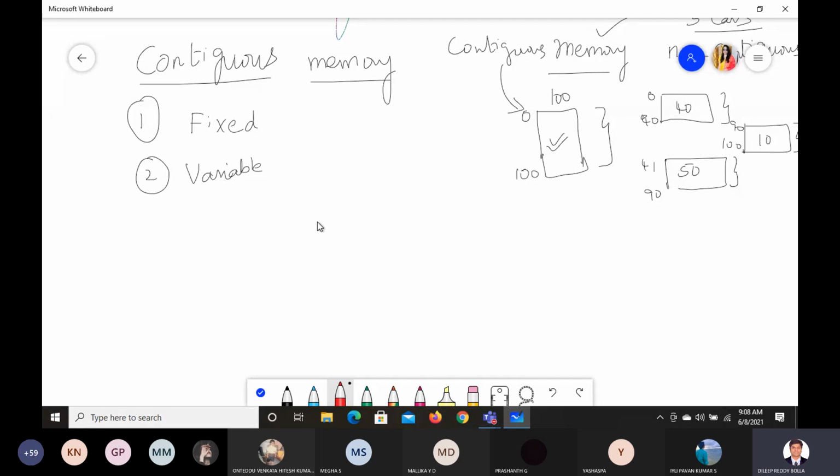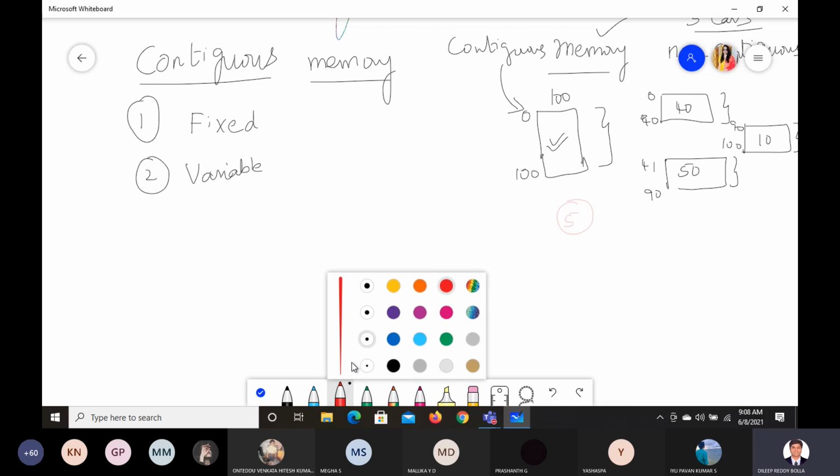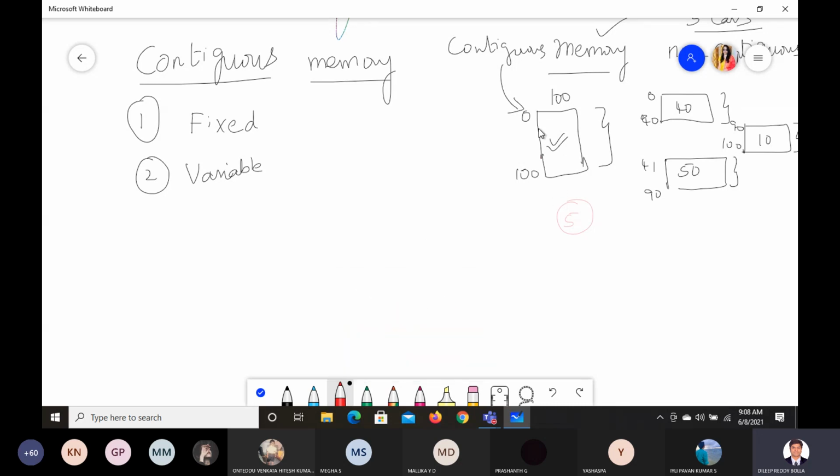Fixed means I am going to decide. Let us say this 100 acres is there, and we need to distribute the 100 acres to 5 people. What can be done? Each one will get 20, 20, 20, 20, like that. So 20 here, 20 here, and 20, 20, 20. Like this the distribution will go, 5 multiplied by 20, and you get your distribution of 100. Correct? In this case it is called the fixed one.